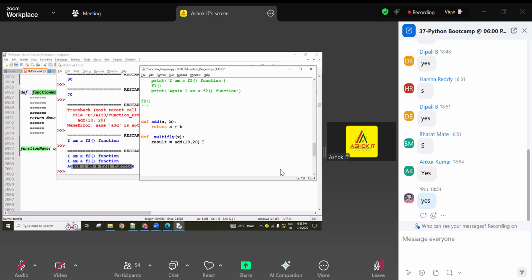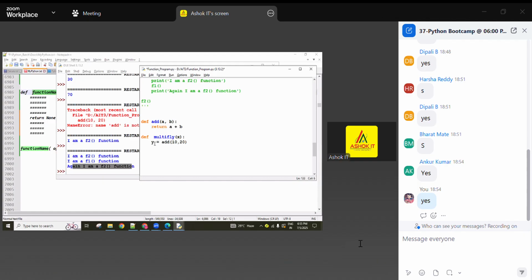Next, here I will use some y equal to, or else some add equal to, something, whatever you want. Next here, result equal to x into y, and I'm writing return result.